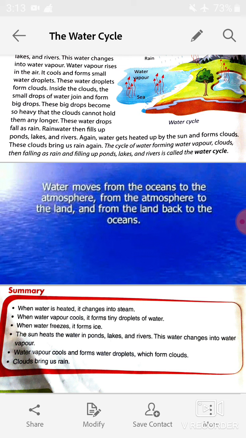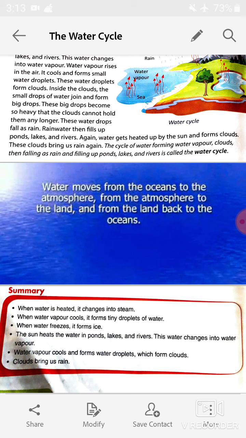The sun heats the water in ponds, lakes and rivers. This water changes into water vapor. So students, when water in ponds, lakes, rivers or oceans is heated, then this water changes into water vapor, and water vapor cools and forms water droplets which form clouds.